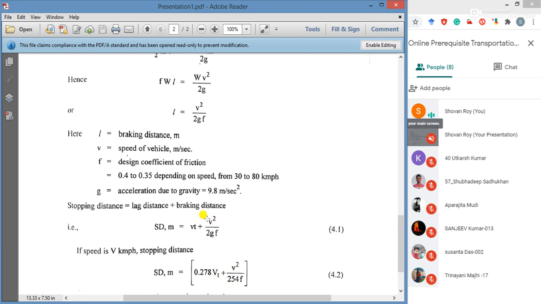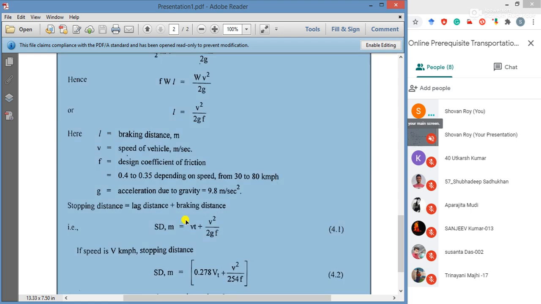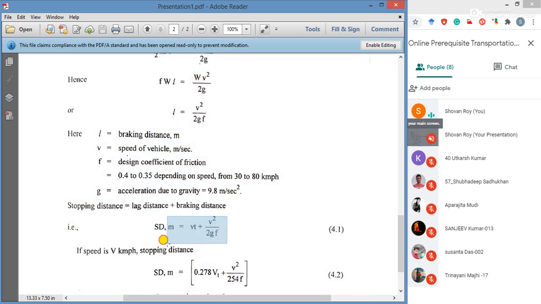If we take v in meter per second, then the earlier formula will be used, and if we take v in kilometer per hour, then this formula will be used for calculation of sight distance of the vehicle.